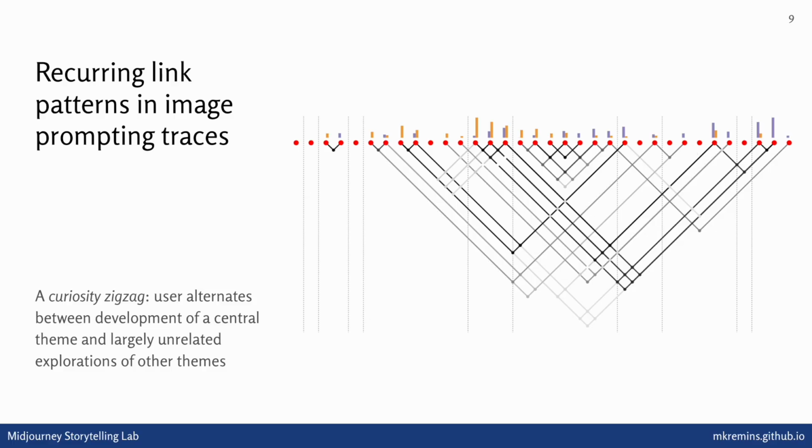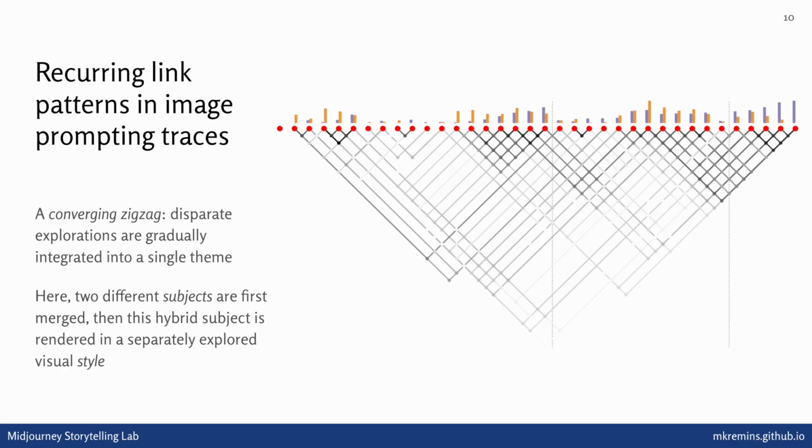So we see here this really interesting back and forth between exploring further and pushing the boundaries of the space, and trying to develop some central idea that they keep coming back to. When you see combinations of these patterns, though, it starts to get really interesting. This is a converging zigzag that combines the curiosity zigzag pattern we saw previously and the refinement web structure that we also looked at. And in this particular graph, what we see is a user first converging on a single character concept, which is a cute old man, and then exploring another one, which is a man with the head of a tick.